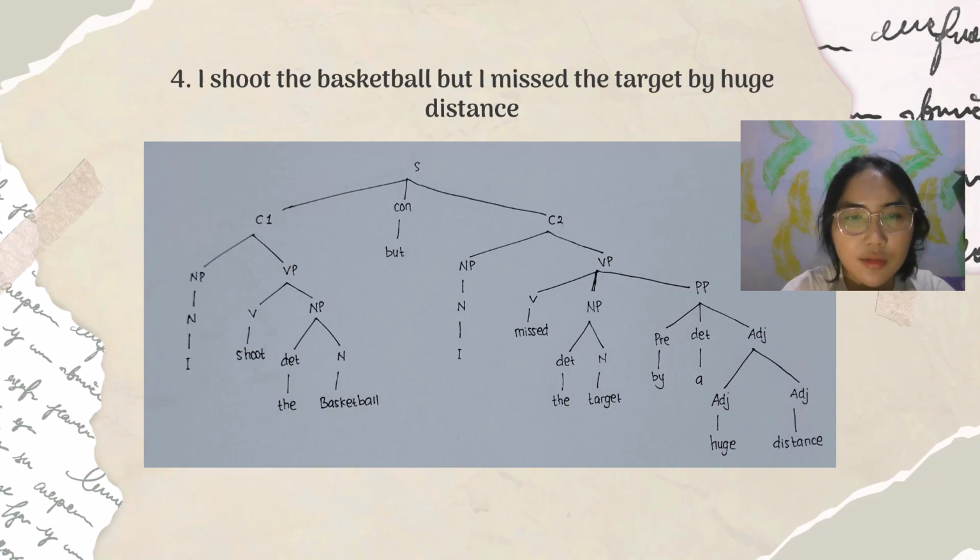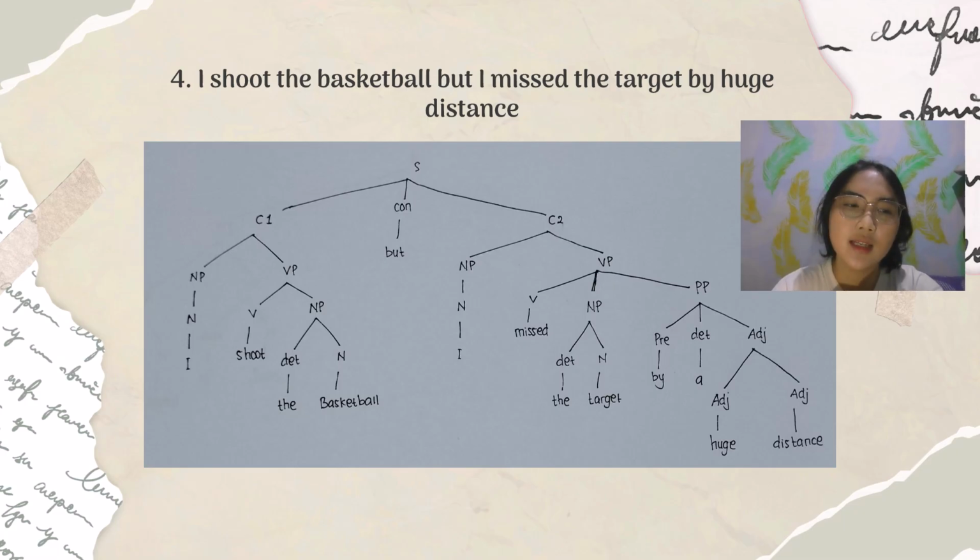I is a noun. Shoot the basketball is a VP. Shoot is a verb. The basketball is a noun phrase. The is a determiner, basketball is a noun. And but is a conjunction.